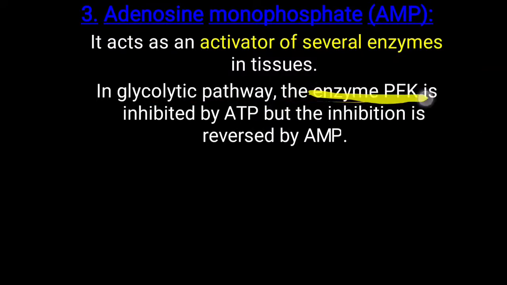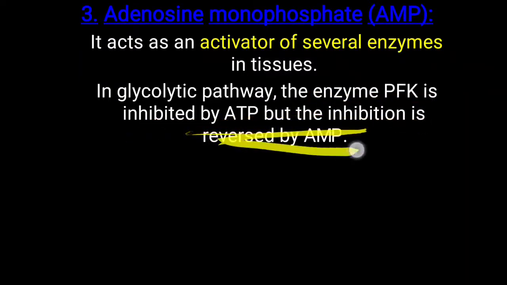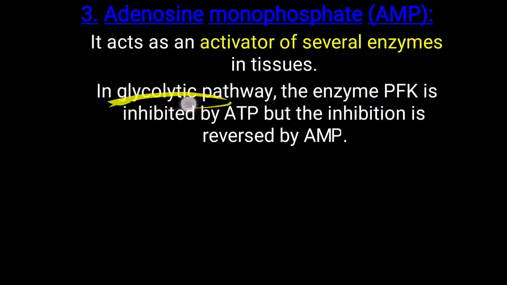The enzyme phosphofructokinase is inhibited by ATP, but the inhibition is reversed by AMP. Simply, what is the basic purpose of glycolysis? To provide energy. So when sufficient energy is already there in the cell, meaning there is a high ATP level, that will inhibit the important glycolysis enzyme phosphofructokinase. But when energy is utilized, ATP is converted into ADP and AMP. AMP level is increased, then what happens? It will reverse the inhibition of phosphofructokinase, meaning the overall activity of phosphofructokinase is increased. So glycolysis will occur, and again from glucose energy will be generated.